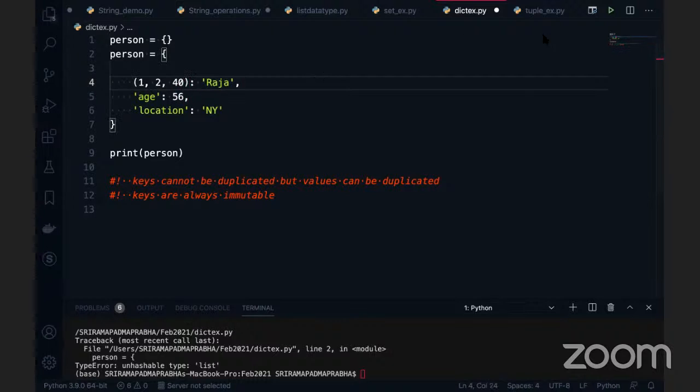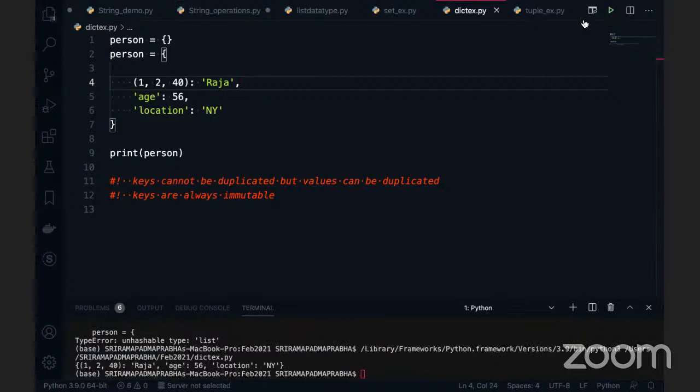I'm executing this code. Now we see the output is exactly as expected. So this is a very, very important point: keys are always immutable, right? Keys are always immutable. So what is the next thing?